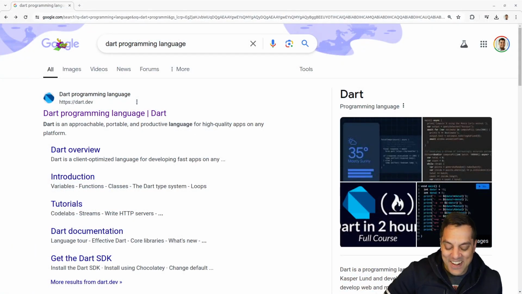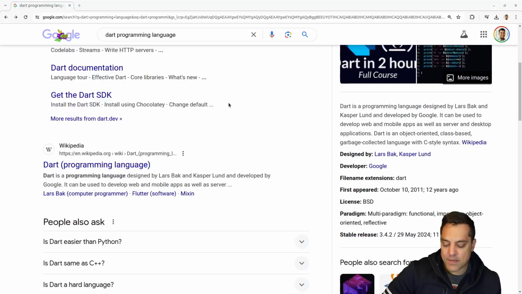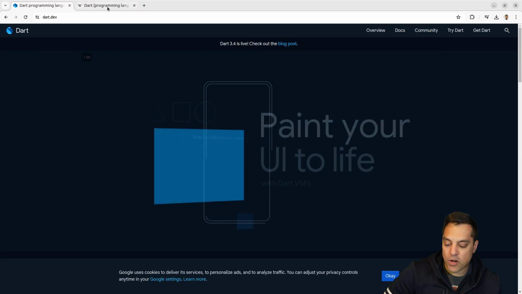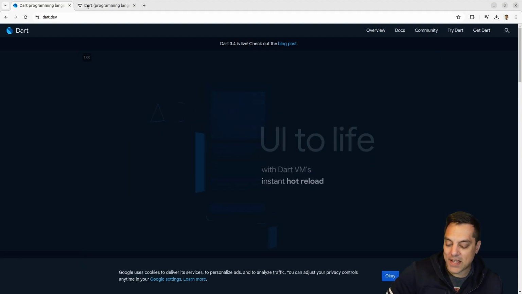So Dart is a language which I remember gained a lot of steam from Google originally several years ago, at this point probably 10 plus years ago. So let's go ahead and learn a little bit from Wikipedia, and then we'll dive into the main programming page here. It is apparently a programming language that's still alive and well, where you can paint your UI to life. Okay, so I can't wait to find out what that's about.